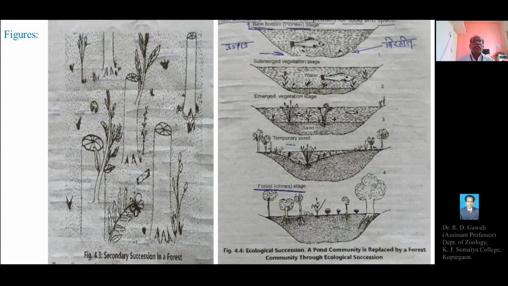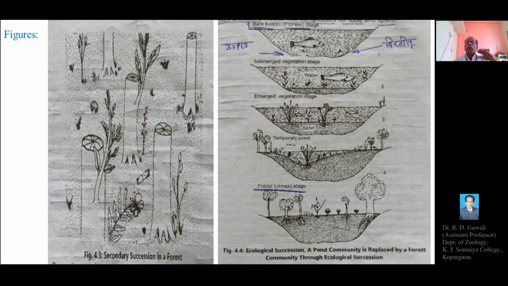Then these are the diagrams. The first figure shows the secondary succession in the forest. This is an example of secondary succession in the forest.